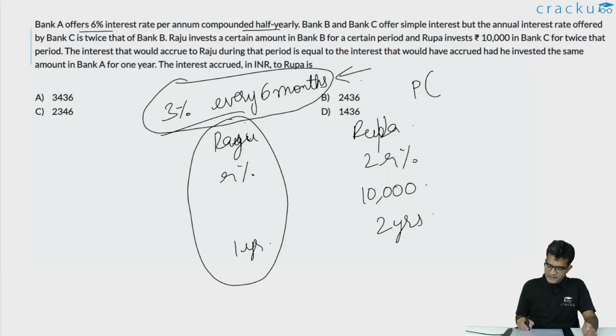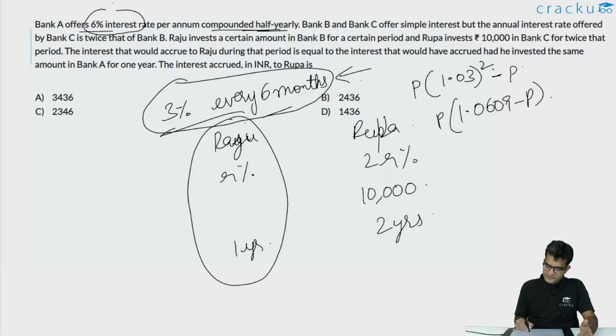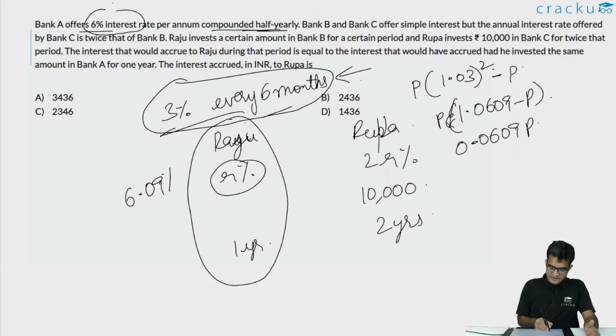That would be P into 1.03 whole squared, because he has invested for 1 year, which is 2 times 6 months, and the interest is 3% every 6 months, because the overall interest rate is 6%, but this is compounded semi-annually, that is half yearly. So the interest from the first bank will be P into 1.03 whole squared minus P. This is P into 1.0609 minus P, which is equal to 0.0609P, or essentially the interest rate R, because this is for 1 year, is 6.09%.